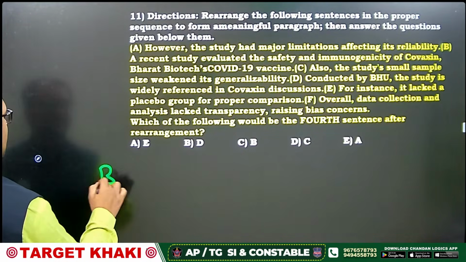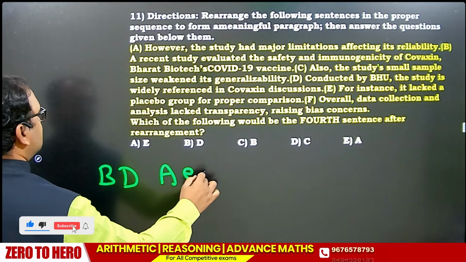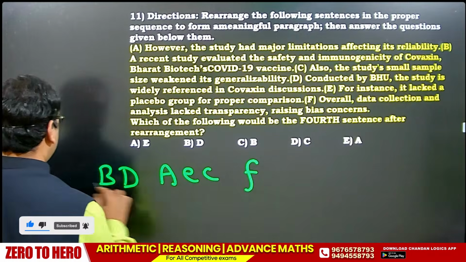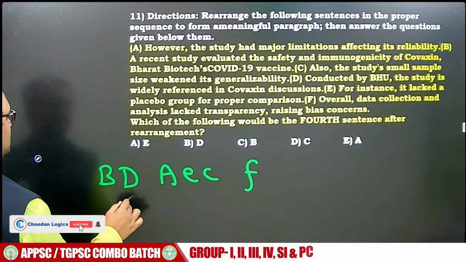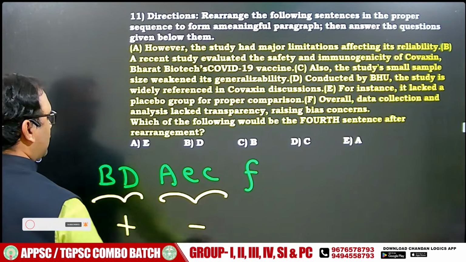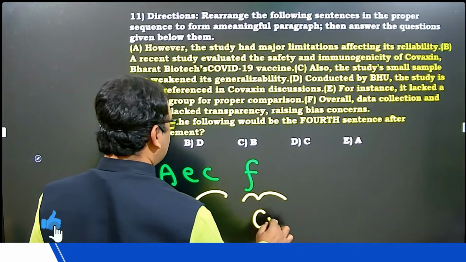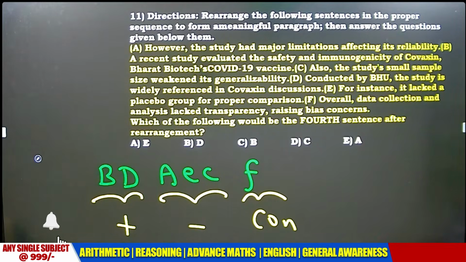See, it goes like this: BD, AEC, F. How? Simple. My dear friends, these both are in positive tone, these are in negative tone, and this is the conclusion. Fatafat.